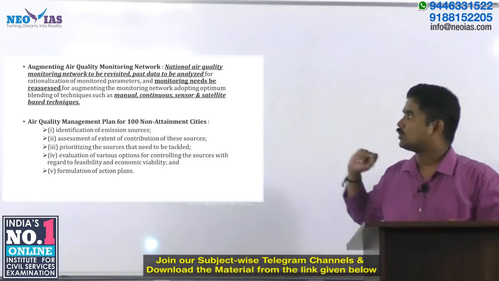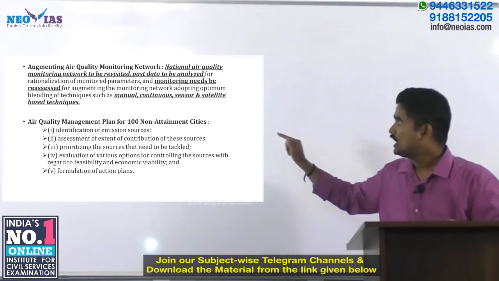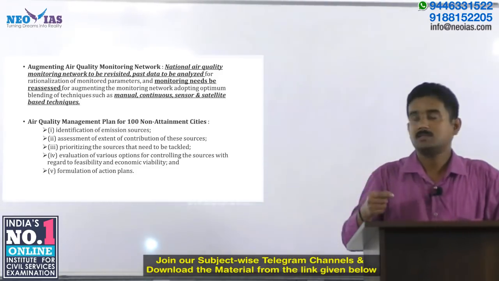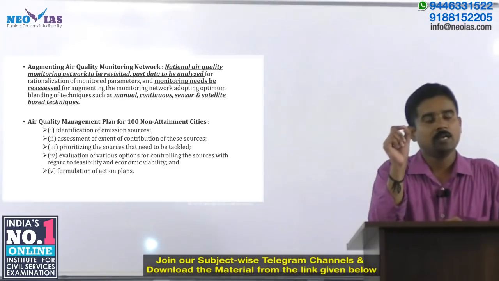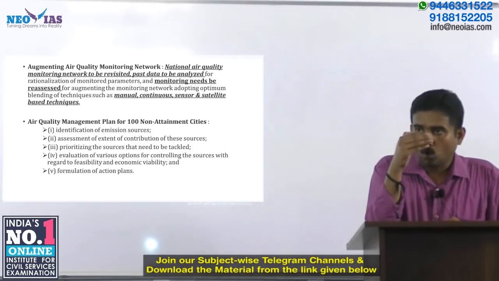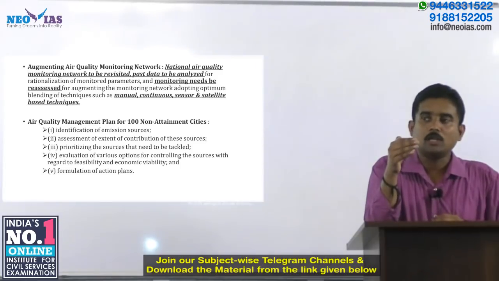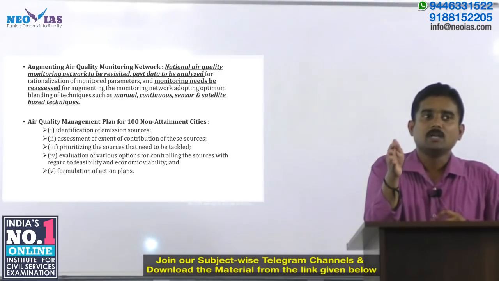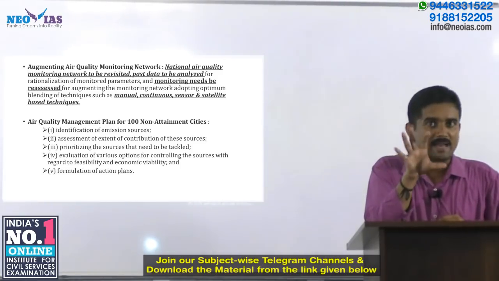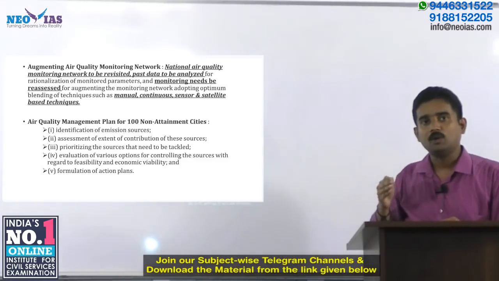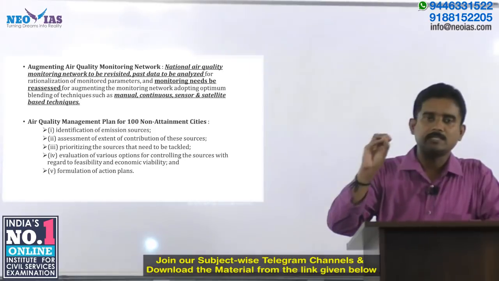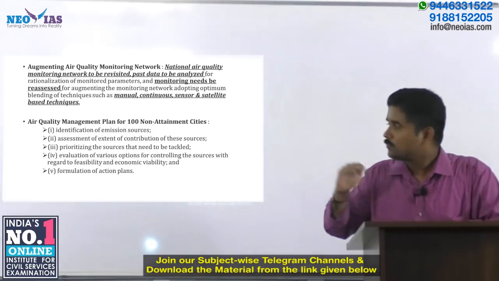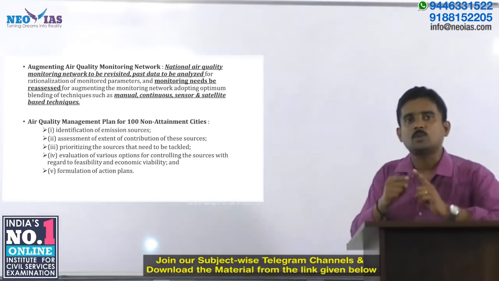Second thing is air quality management plan for 100 non-attainment cities. It basically means that all those cities which are currently not upfront in terms of the air pollution management, that needs to be taken care of, and to ensure that the air quality management in those cities is properly taken care of. How? Identification of the emission sources in those cities.